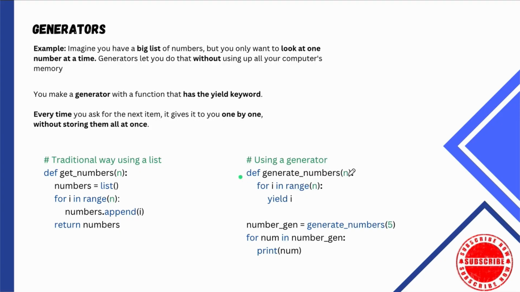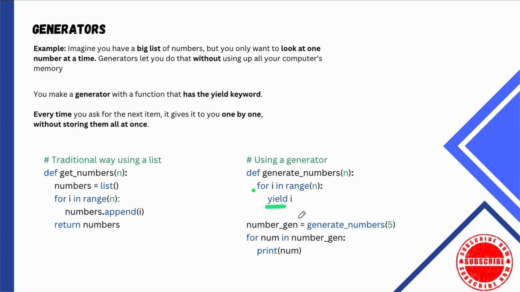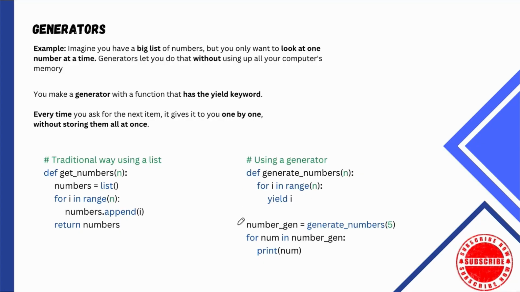So for a generator, we create a function that still takes a number. I'm going to loop through, and every time I loop through, I am yielding i. So just think of yield as like return. I'm going to return i. Once I return i, I'm going to proceed to return the next value. Right? That's actually what yield does. So every time the for loop runs, it's returning i, and then it's deleting i. It's resetting and going back to its original state.